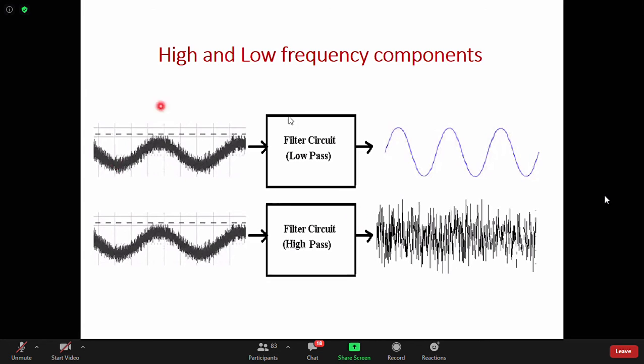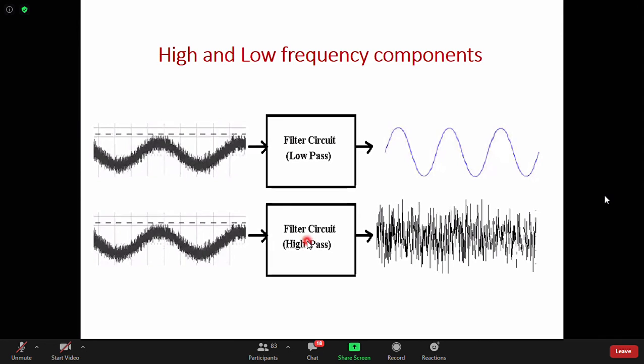Now there are circuits that can remove low frequency and high frequency. So that is the low frequency component and the high frequency component. Basics of that you must understand. See, there are filters that can eliminate high frequency or low frequency. That will be discussed in the second year course. But for the time being, I am just trying to say what is the physical significance of that low frequency and high frequency.